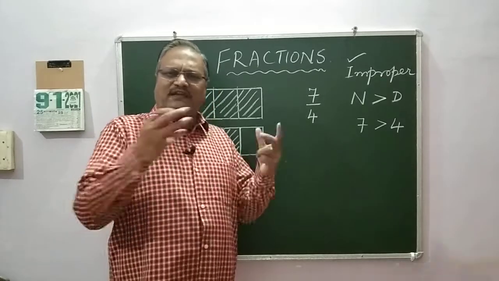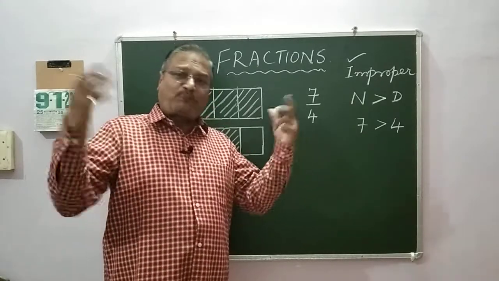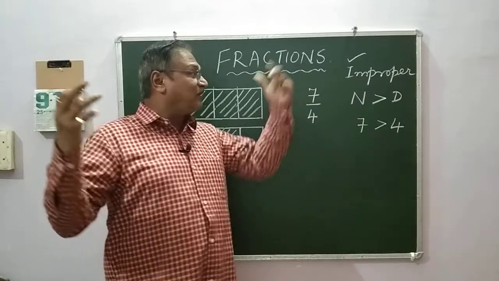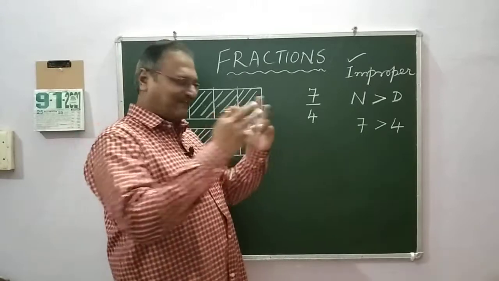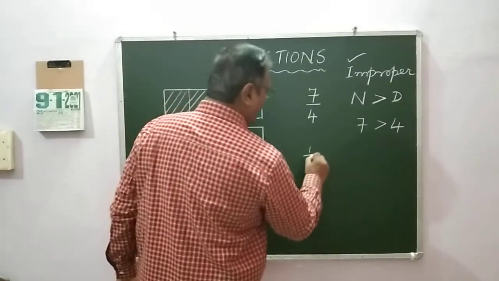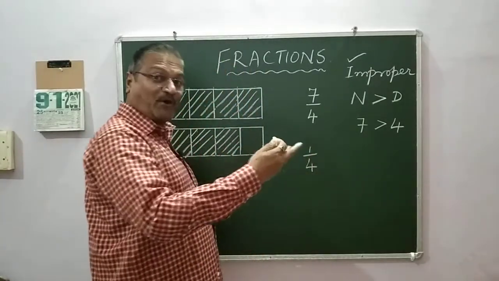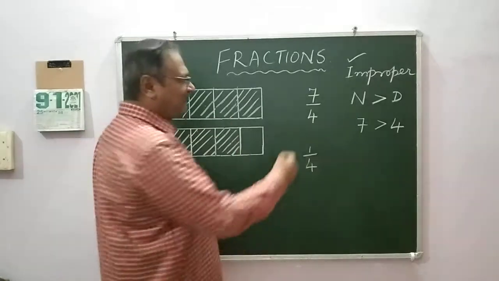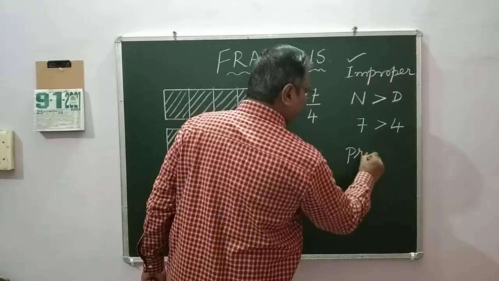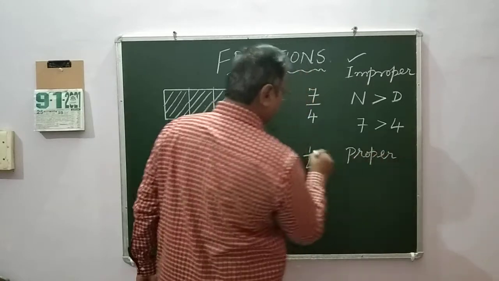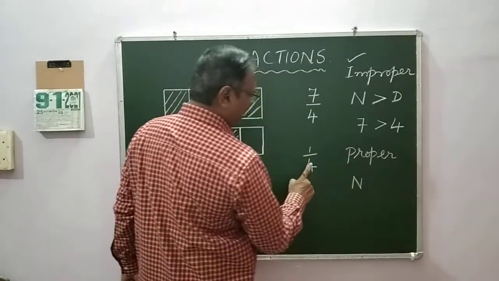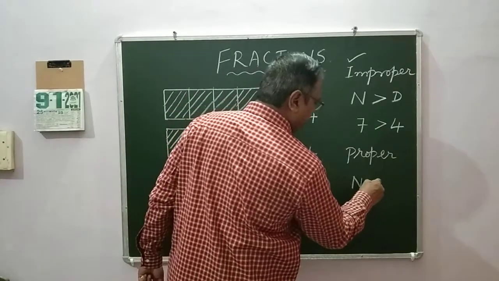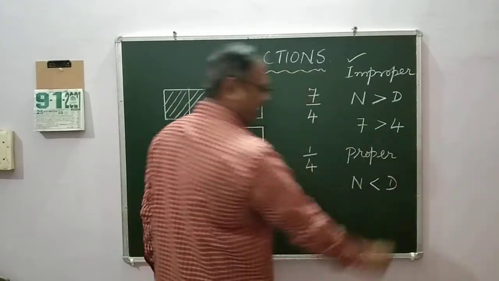Okay, now you ask, Uncle Sri, what is proper fraction? If this is improper, what is proper fraction? Yes, I will tell you. 1 by 4 is a proper fraction. Why is this called proper fraction? Watch carefully. This is the numerator and this is the denominator, but numerator is lesser than denominator.